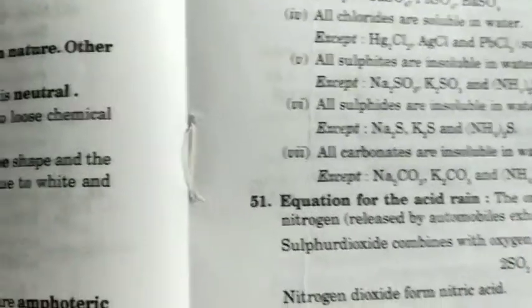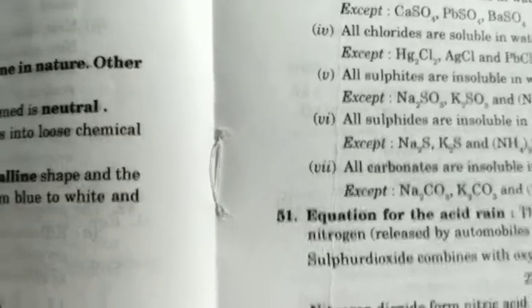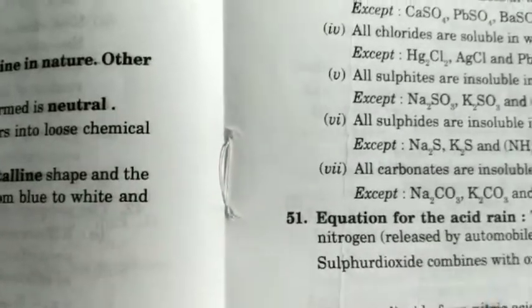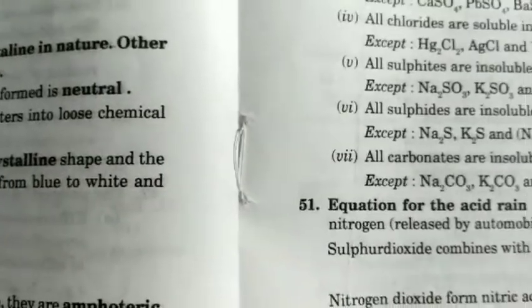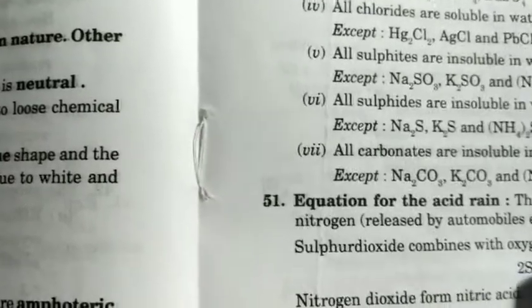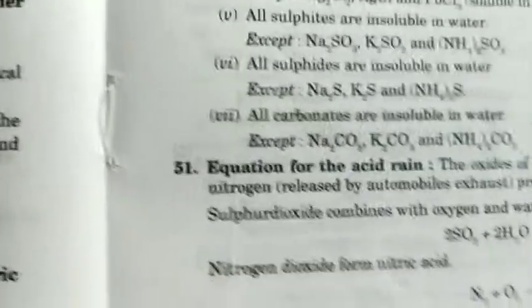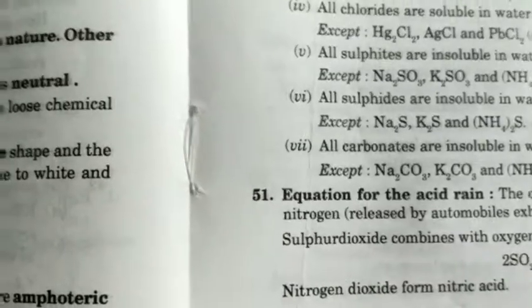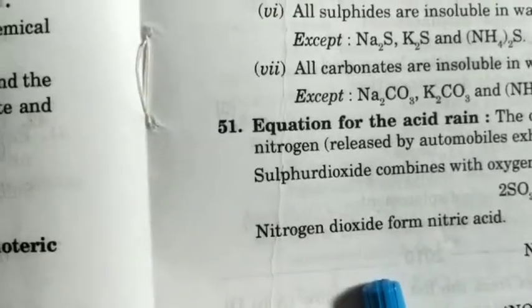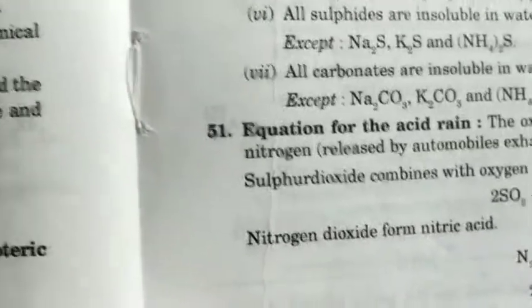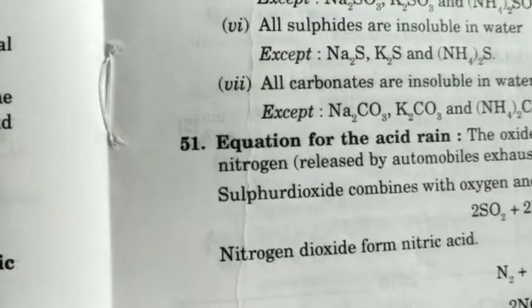Equation for acid rain. The oxides of sulfur and the oxides of nitrogen produce acid rain. For example, sulfur dioxide combines with oxygen and water to form sulfuric acid. Next, nitrogen dioxide forms nitric acid. This is the example of this reaction.